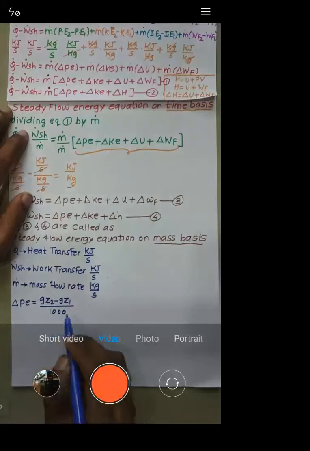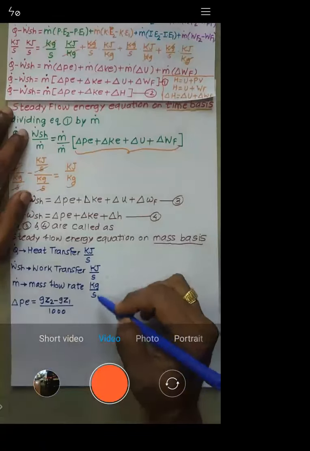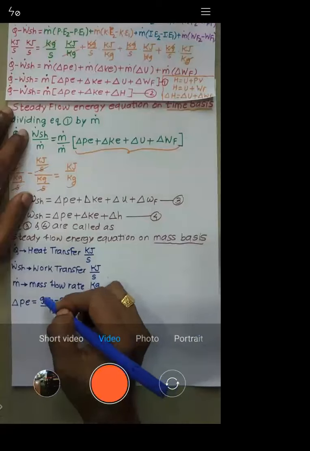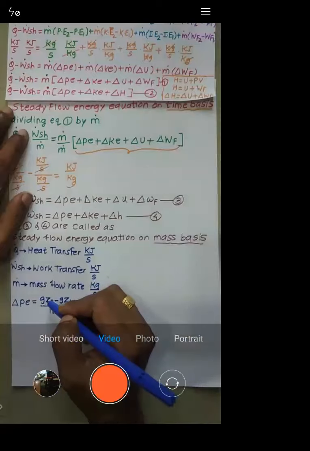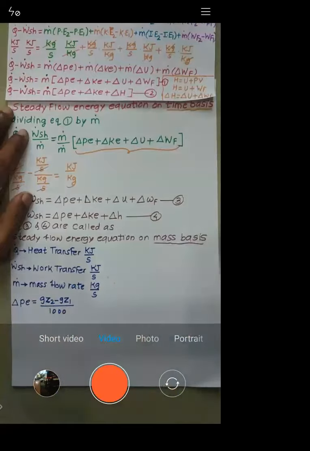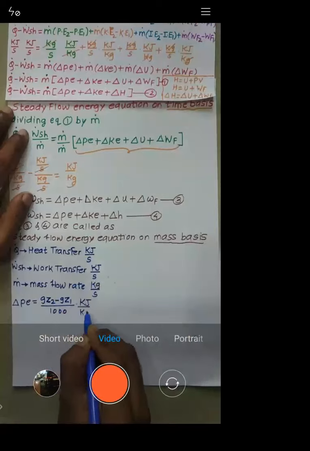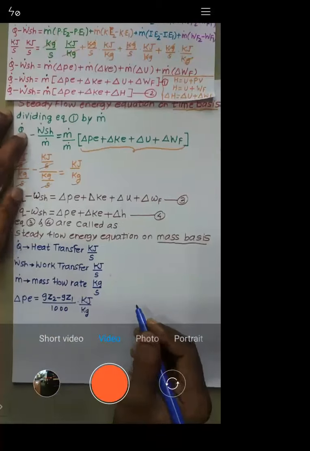Now, why is it divided by 1000? Because the unit of g is meter per second square, and everything else we have is in kilo. So we need to convert meter per second square into kilometer per second square. That's why we are dividing by 1000. Again, the unit will be kilojoule per kg. This is the change in potential energy.